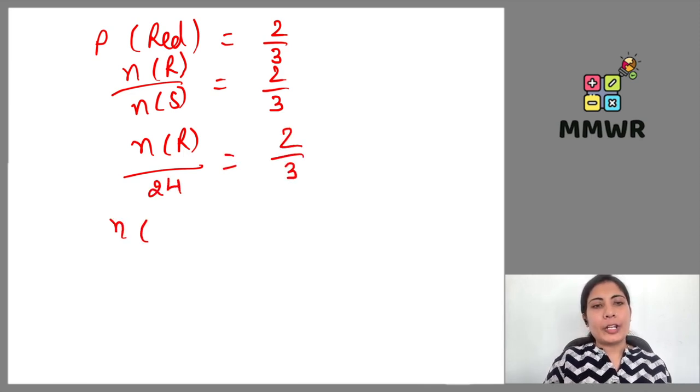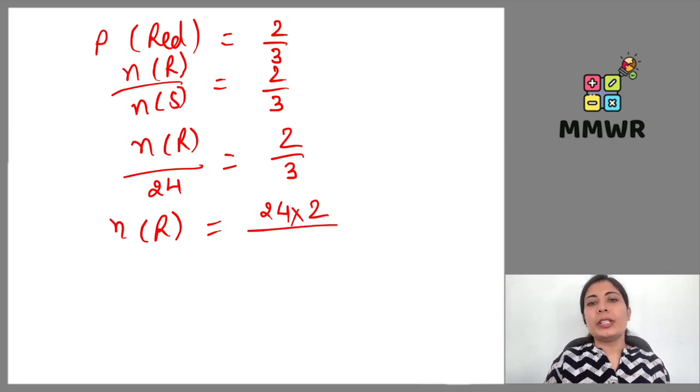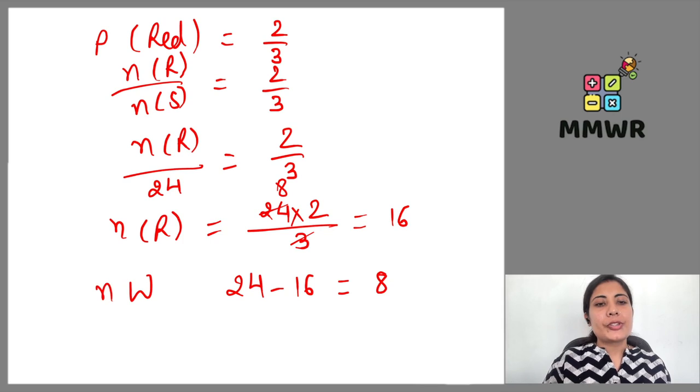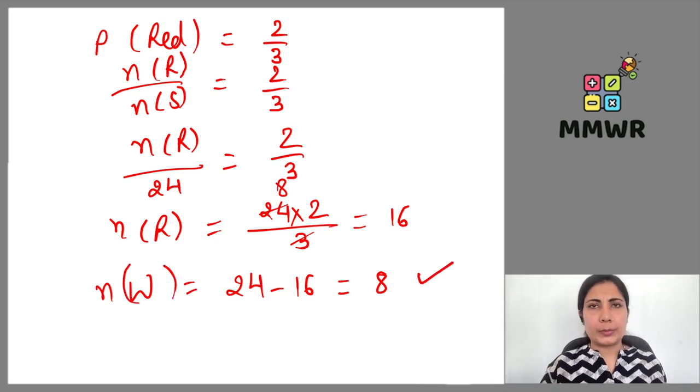To get the value of n of red, that means number of red marble, we simply have to multiply this 24 with this 2 upon 3. That means we will be transferring this. So 3 8s are 24, 8 2s are 16. So out of 24, if 16 marbles are of red color, remaining will be of white color. So number of white color marbles are 8. Likewise, also we can proceed.